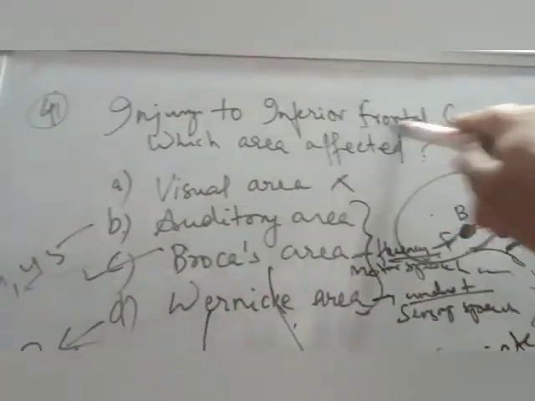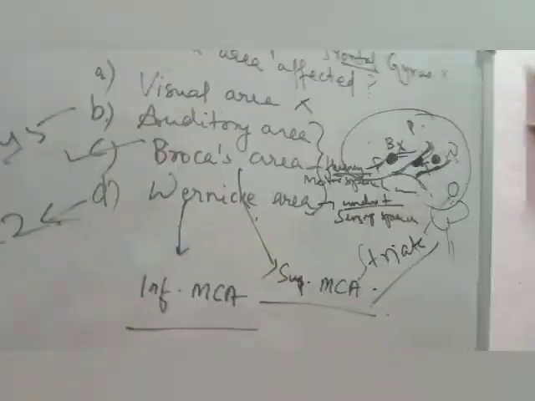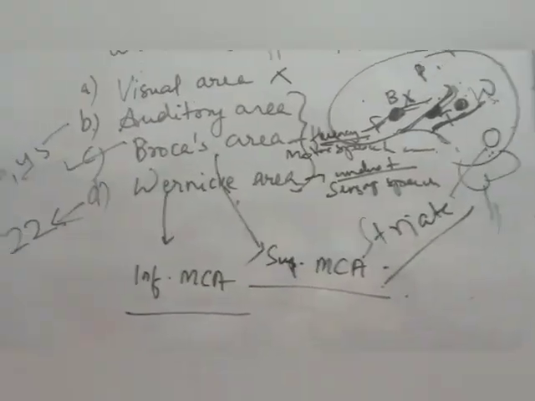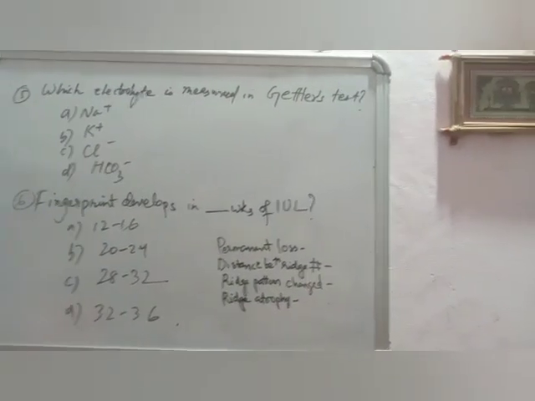Inferior, so frontal, basically frontal is Broca will be damaged, and Broca is "buck", which means talking, he cannot talk, there is no fluency in his talking, so that will be affected. Coming to next question, question 5, which electrolyte is measured in Gettler's test?